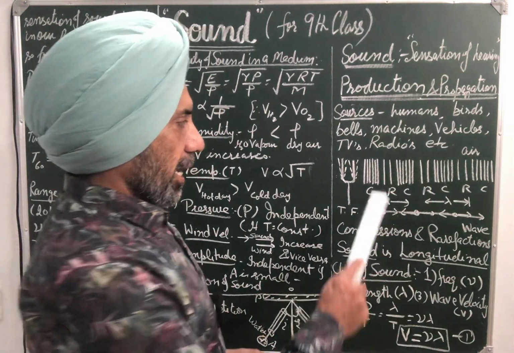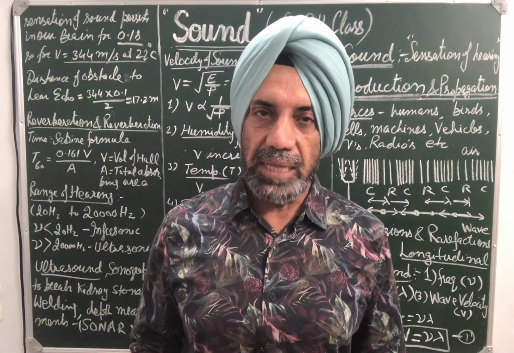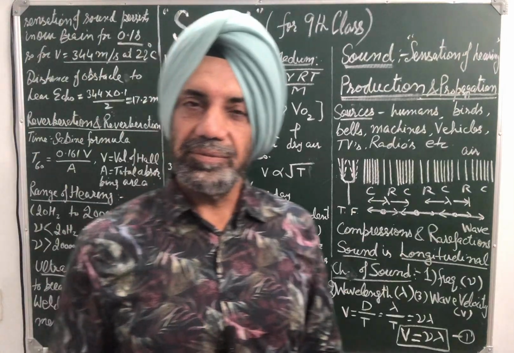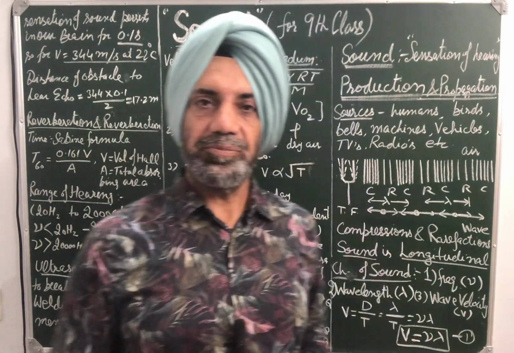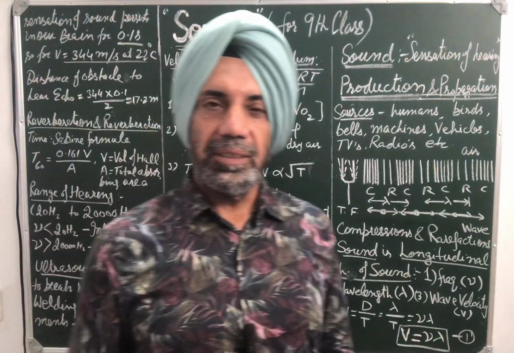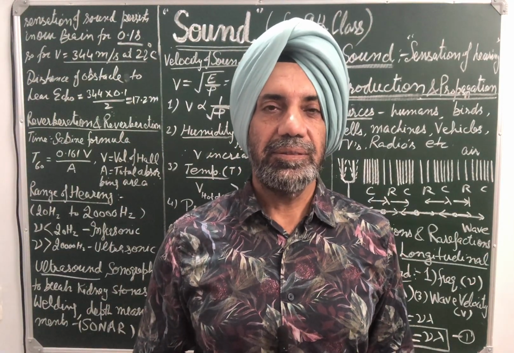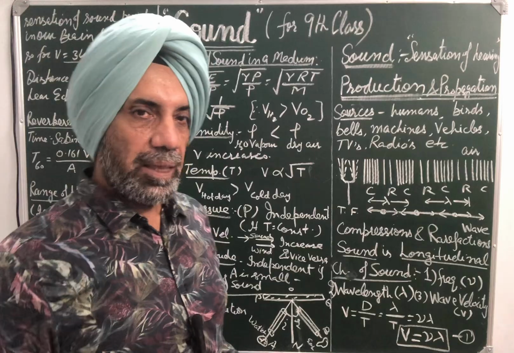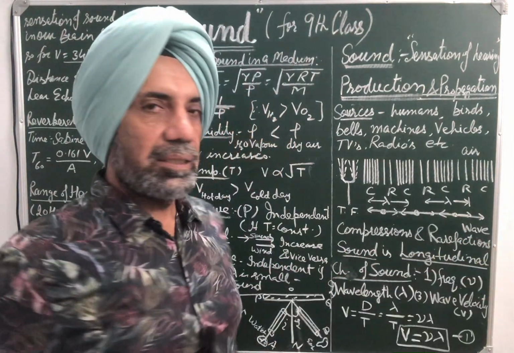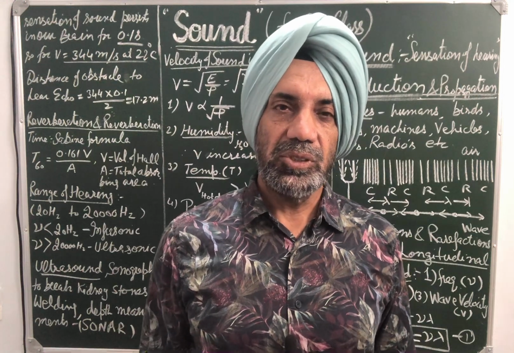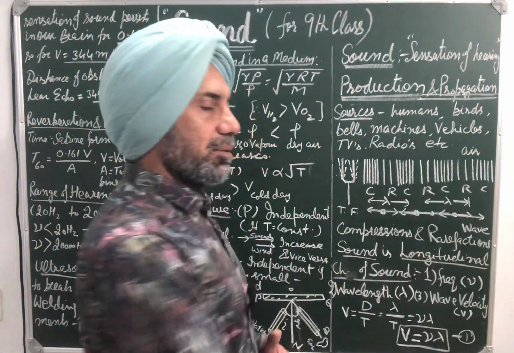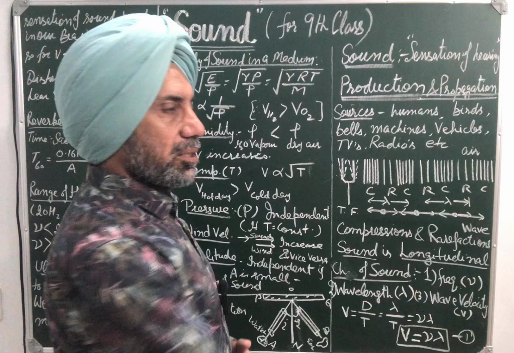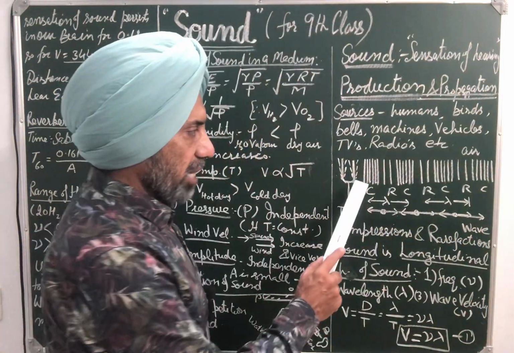At certain regions, when the particles are close during their vibrations, density increases and pressure increases. As a result, this is known as compression. At certain other regions, when particles are far apart, density decreases and hence pressure also decreases. This is called rarefaction. This happens at regular intervals, so a large number of compressions and rarefactions are produced. This is how a sound wave propagates through a medium in the form of compressions and rarefactions.